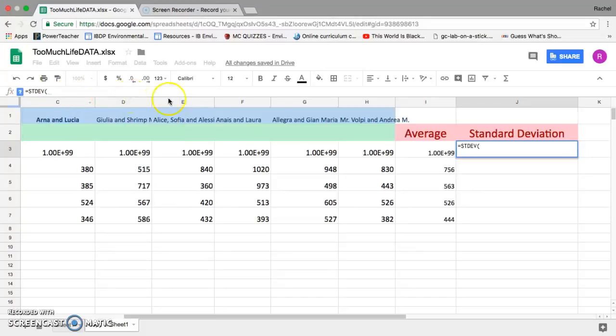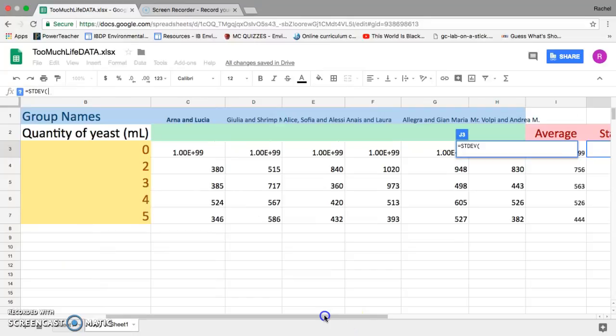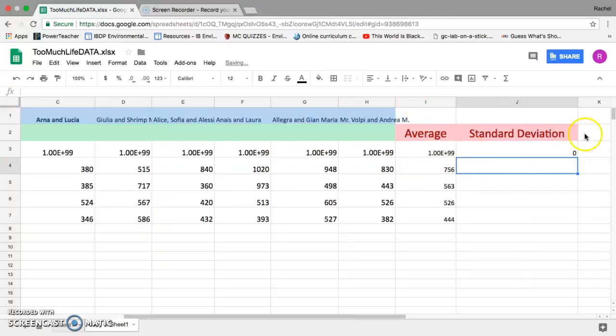So we'll click that, and then it has our parentheses there. And we have to select our area. So we're going not for the average, but for the other values. Okay, so do not include the average. And then we click. Okay, so perfect.